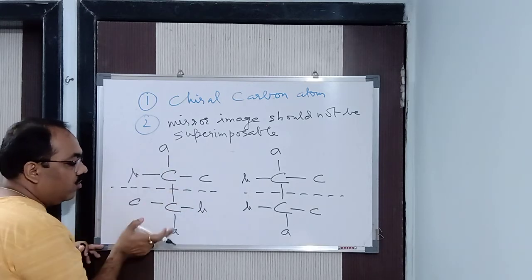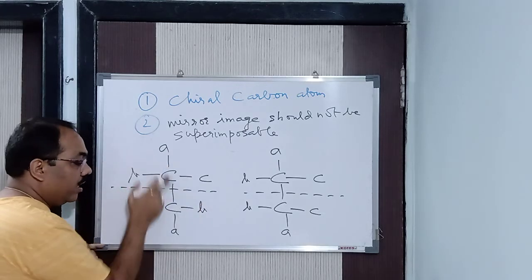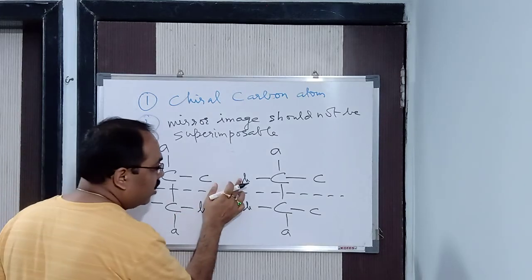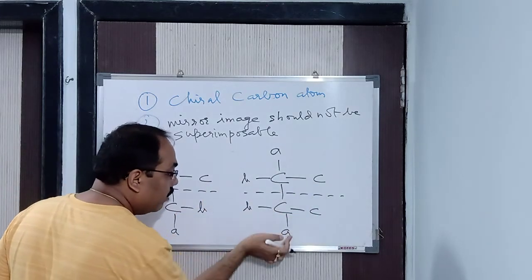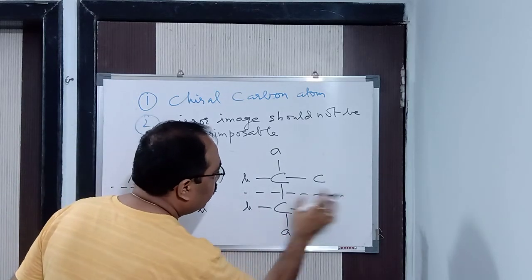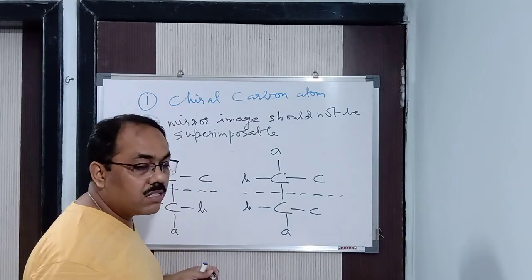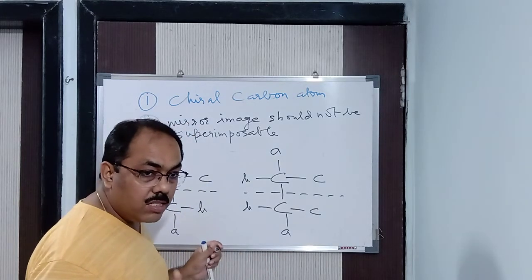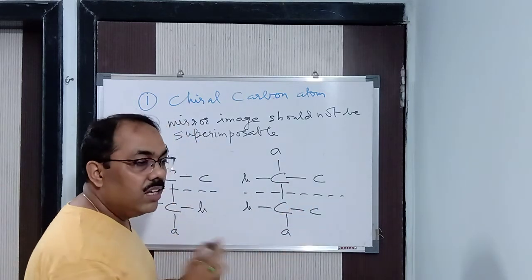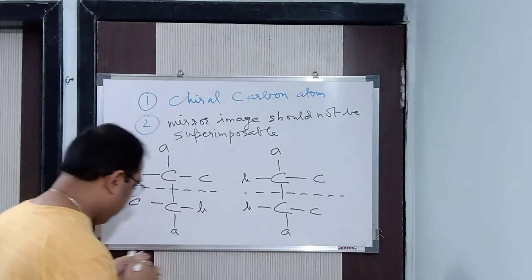Sir, you will say this one is going to overlap. So what? The other two. Everything should overlap, not one element. Here one element is overlapping, but the other two elements are not overlapping. So it cannot be symmetrical. Here all the elements are overlapping, so we are having a plane of symmetry. If we are having a plane of symmetry, then the object is symmetrical. Then it does not show optical isomerism. Got it now? Now next.